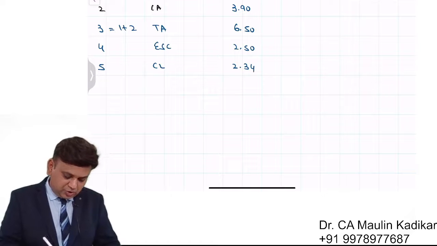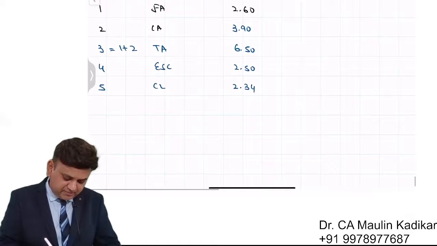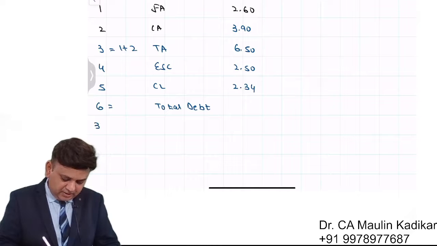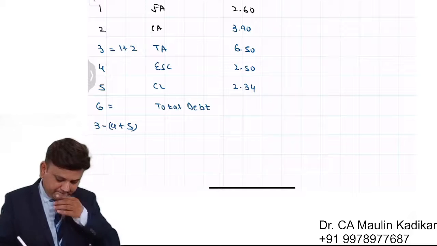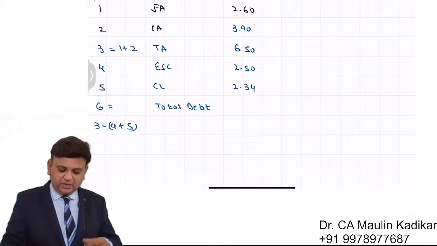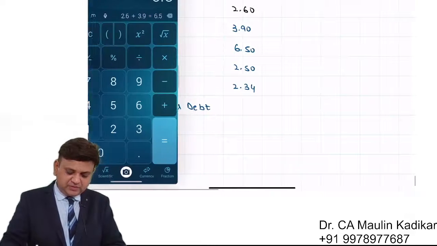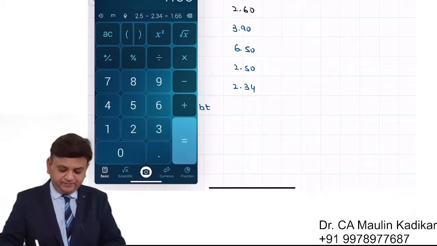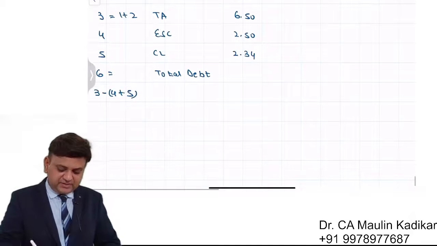So row number 6 is total debt. The total debt is calculated as 3 minus 4 minus 5. So it is 6.5 minus 2.5 minus 2.34. So the total debt is 1.66.